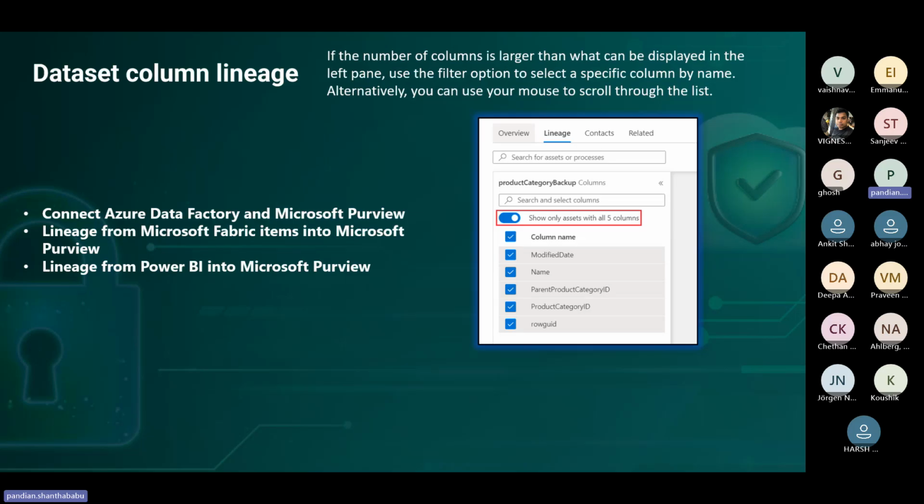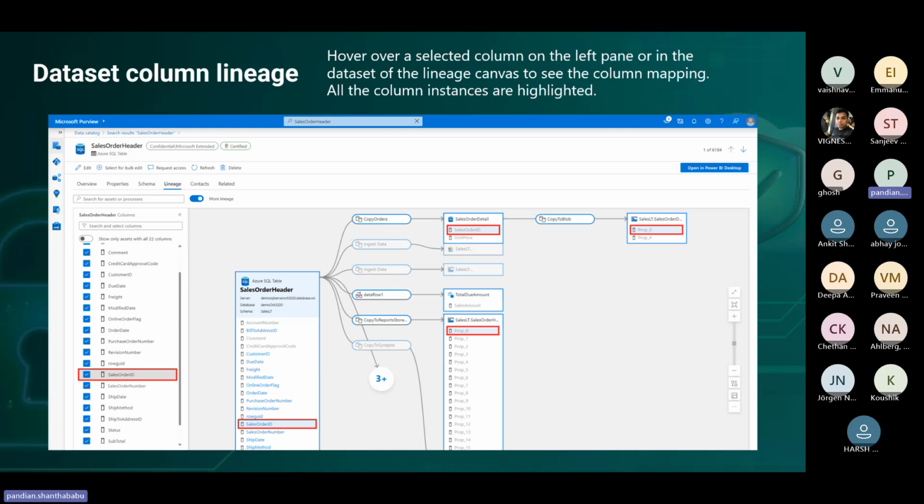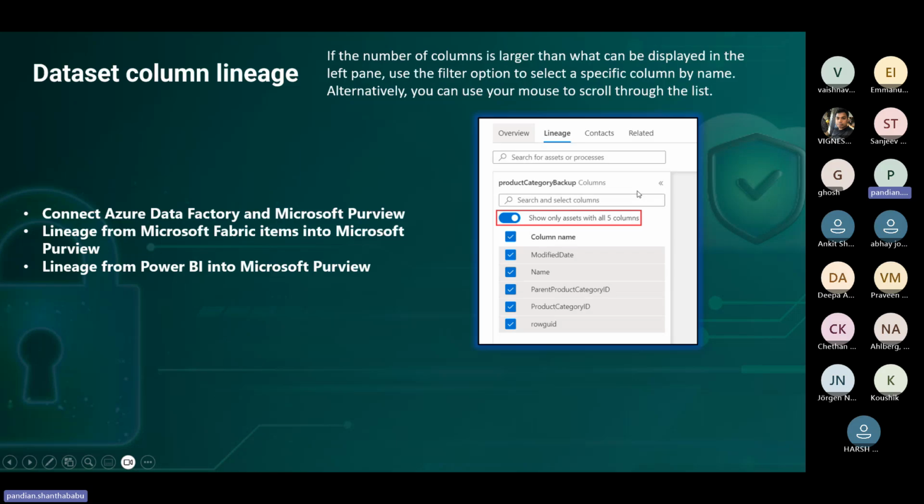So we can configure which columns, because when we are doing all this transition, there might be 100 columns or 150 columns. It depends, right? So in that case, we have to select only the specific columns. Then we can explore and tell them these are the things. Let's say for example this is the outcome, 110 or 150 columns. Once you configure, then we can see all the details over here. That's the main thing. We can use this for the data column lineage.